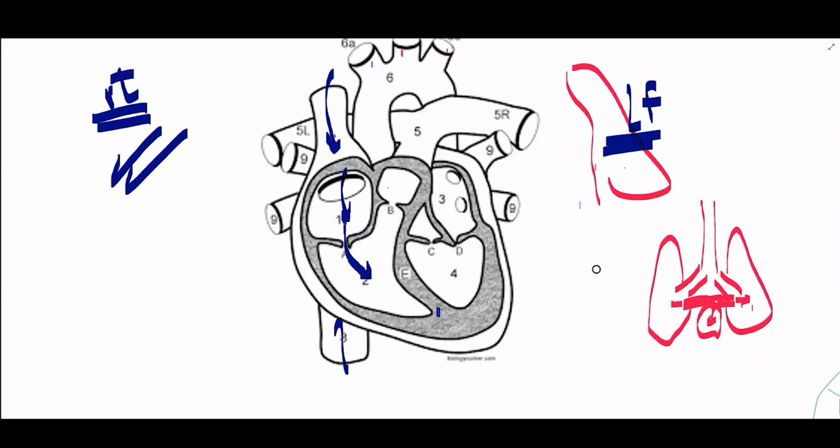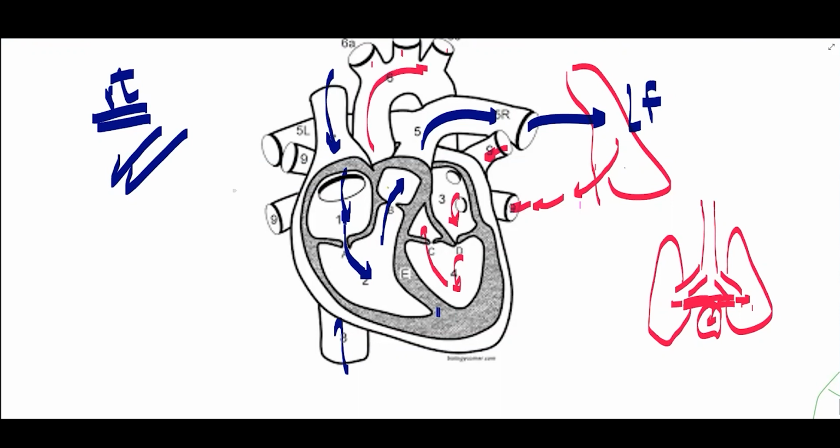Then from the right ventricle, it will be pumped or forced to the pulmonary artery till it goes to the lung. Exchange of gases will happen. The blood will go out of this lung oxygenated and go back to the heart by the pulmonary vein to the left atrium, then to the left ventricle, then it will be forced out of the heart to the aorta.